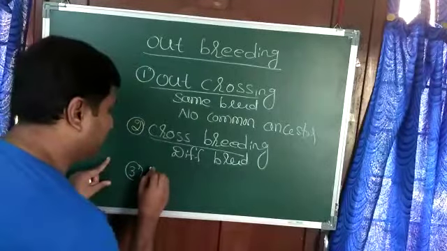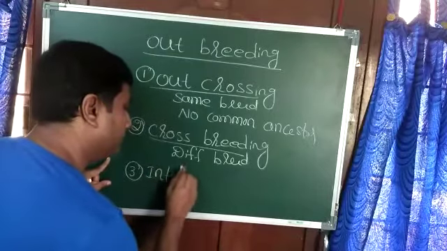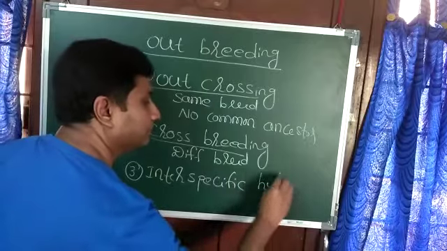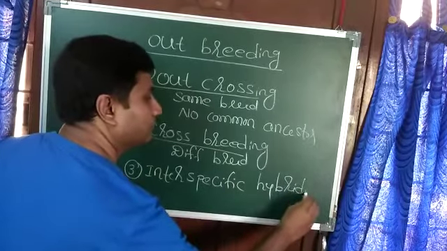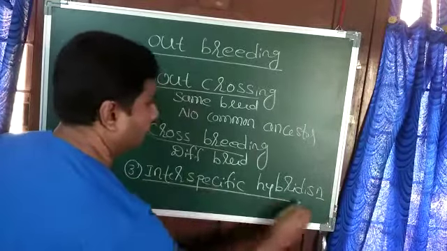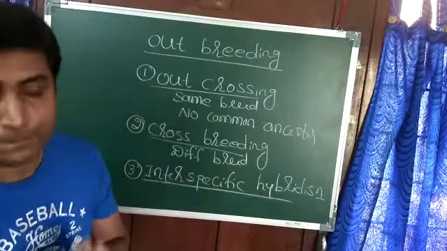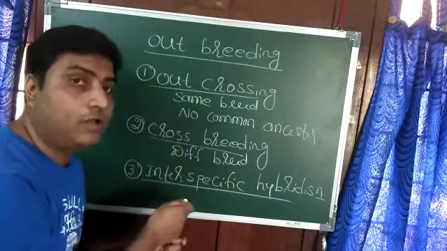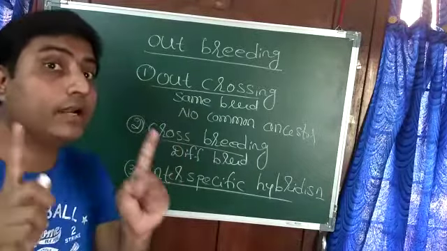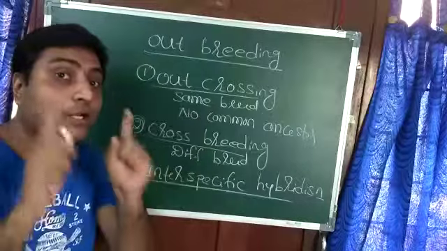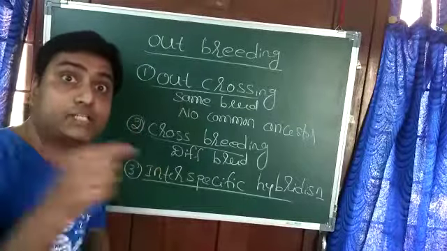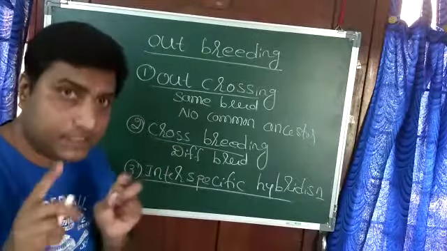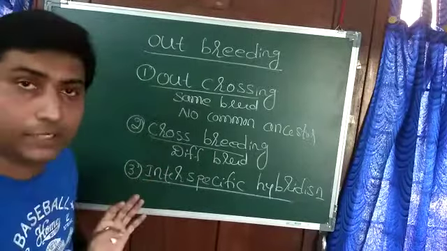Third one is interspecific hybridization. As the name tells, it is cross between two different species, not only breed, two different species but related species. Related species means, one simple example I'll tell you.